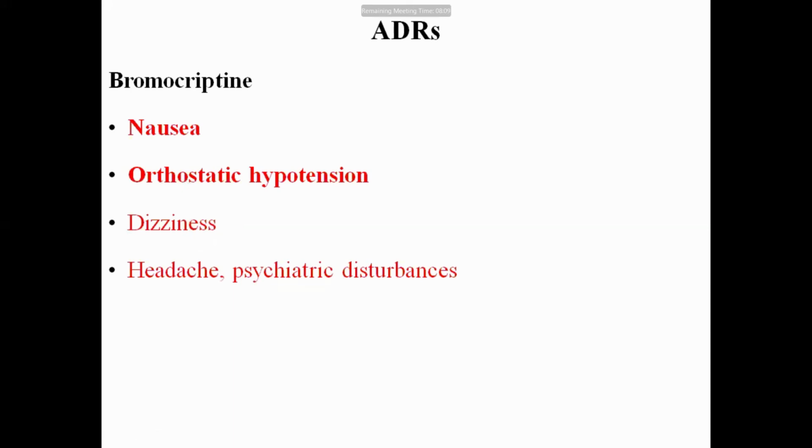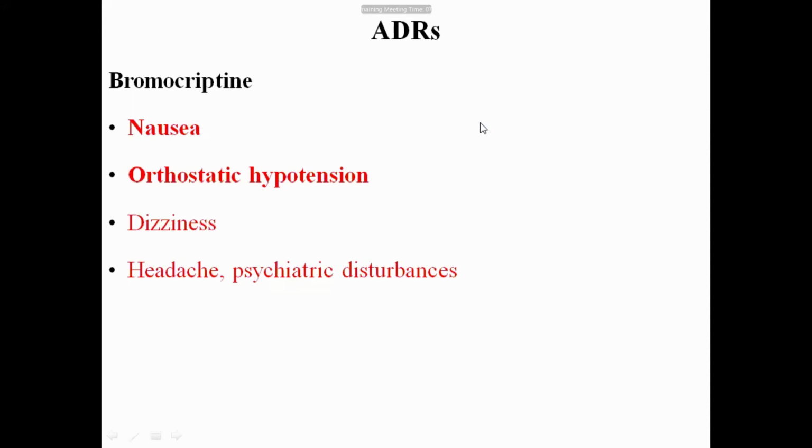Okay, last slide for prolactin, bromocriptine. What are the adverse drug reactions? Basically, bromocriptine causes nausea and orthostatic hypotension. Let's remember these two: nausea and orthostatic hypotension. And other than that, dizziness, headache, and psychiatric disturbances. I think this much is not necessary right now. The important thing is the prolactin.